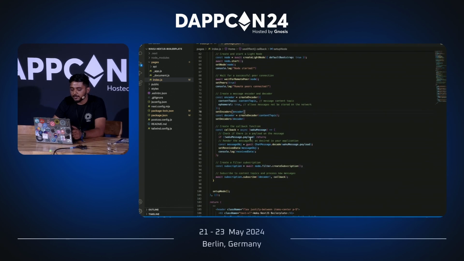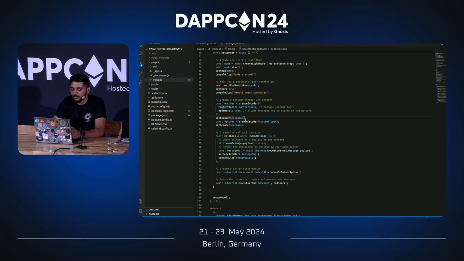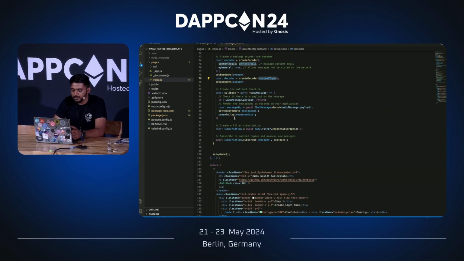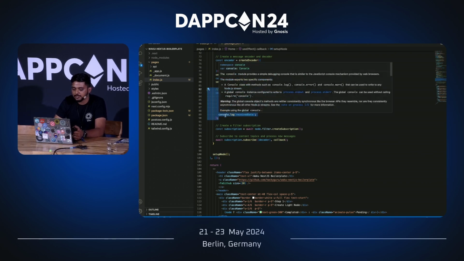And then similarly for decoders, you just use the create decoder function to pass in the content topic. And then your decoder should be set up successfully. And you also need a callback for retrieving all the messages from your filter nodes. So it's pretty much simple. You have all the code snippets available on our documentation. You can get the payloads in different formats, and you can find more in-depth explanation about this in the docs.